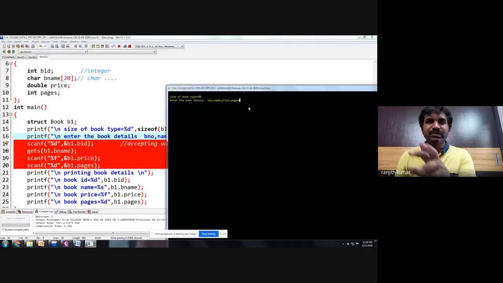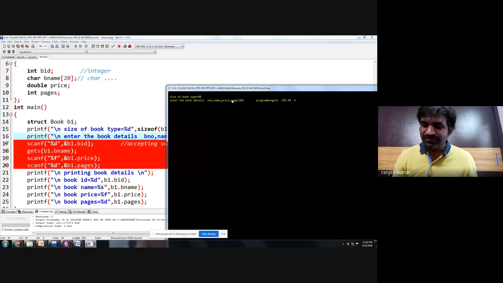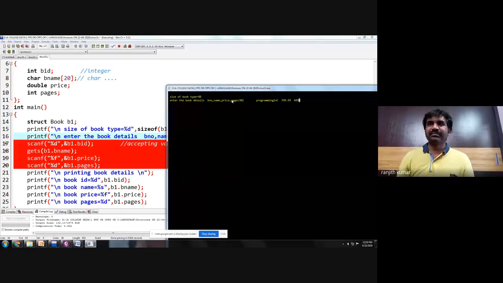Now it is asking to enter the book details. The book details are: 302 is the book ID. The name is programming in C. What is the one more detail you want to provide? The price, I want to give 309.99. Then the number of pages is 449. Is that clear? Now let us see the output here.